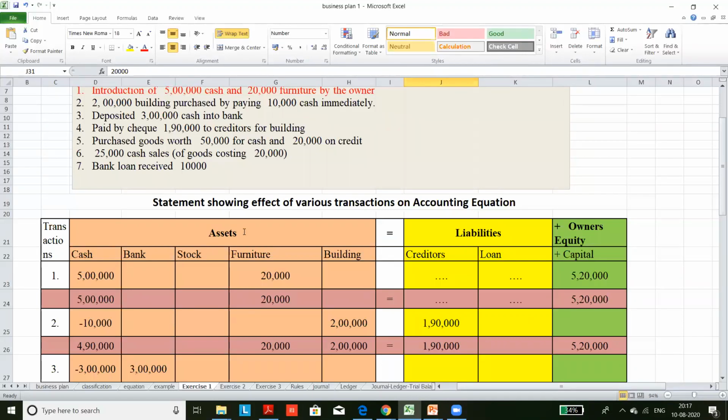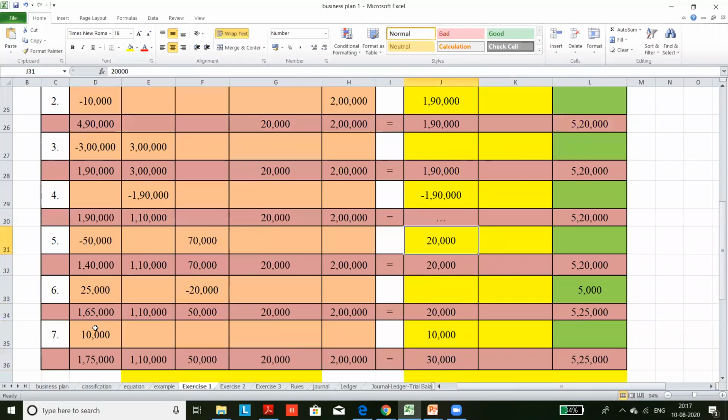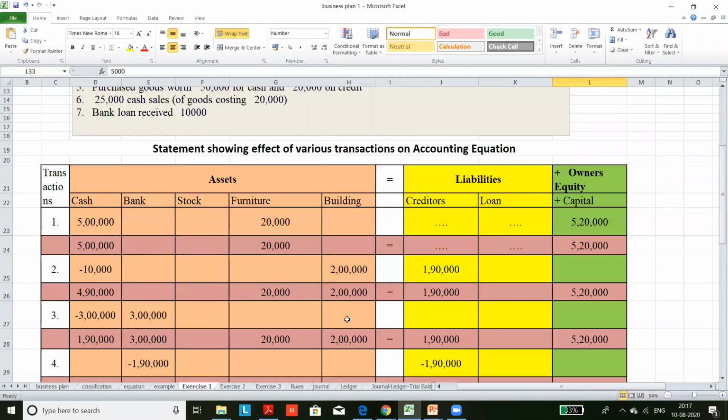What is that 5,000? It's actually profit, right? Very good. Profit belongs to whom? Owner's equity. You know the formula, don't you remember? Owner's equity, capital, profit, everything. Okay. So 20,000 stock will be less, but you get cash 25,000. Balance 5,000 is the profit, which goes to the owner's equity. Clear? This is how left side is equal to right side.